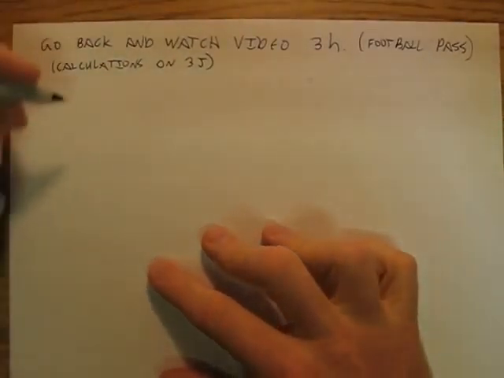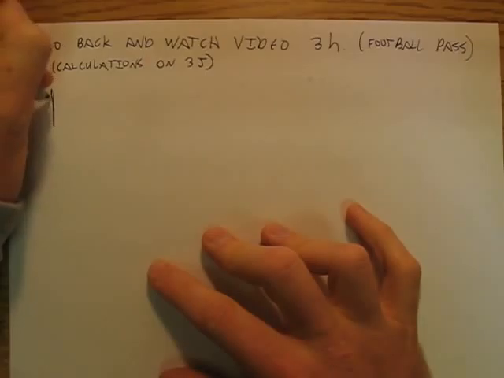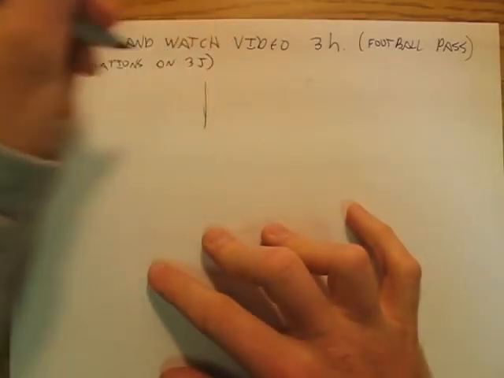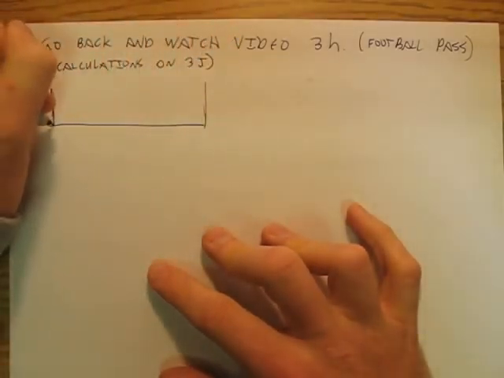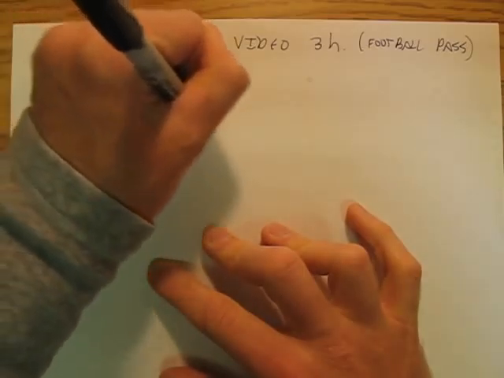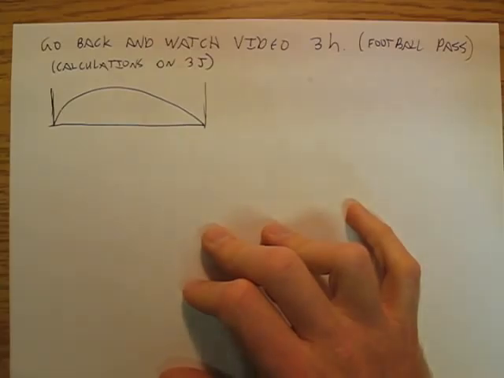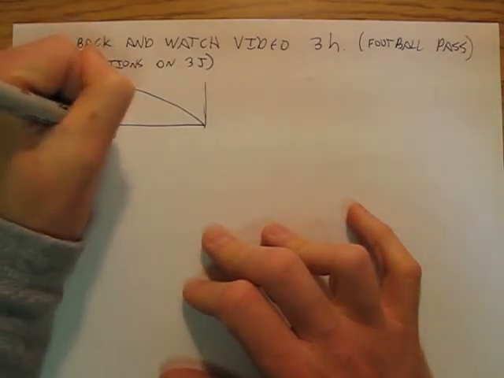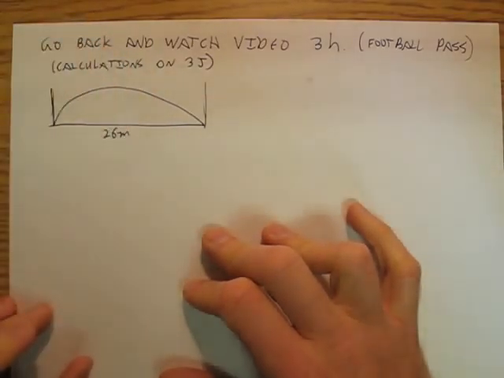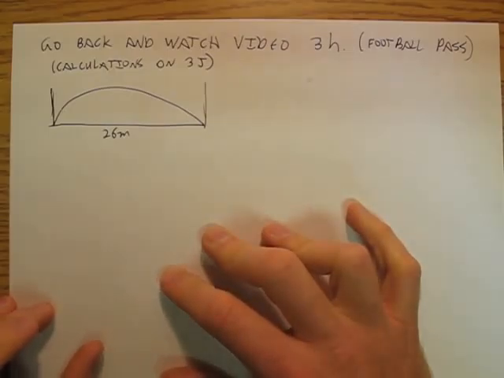Okay, so we figured out that the ball took this parabolic arc, and that's not really a good parabola, but it's the best I can muster right now, and it went 26 meters.